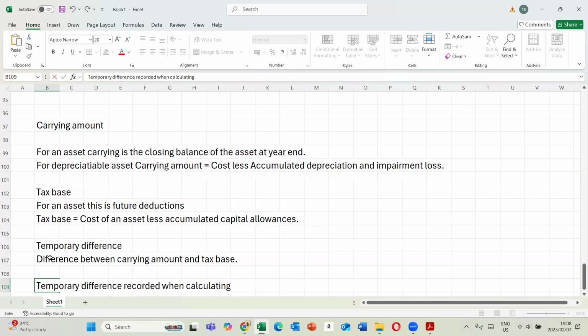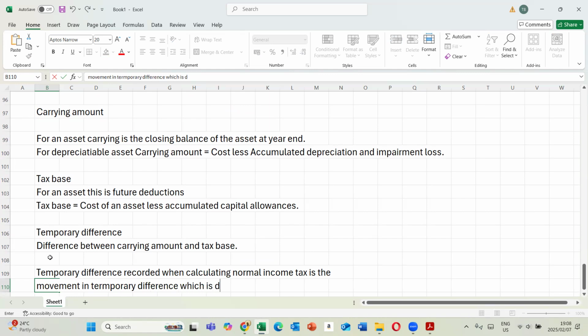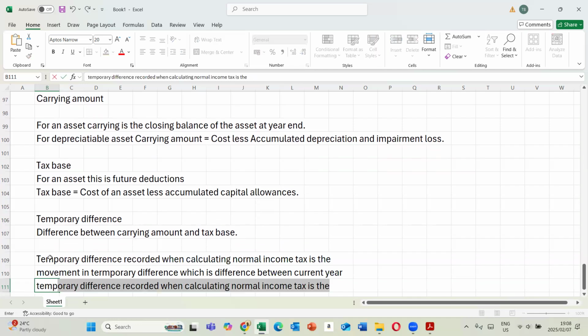Calculating normal income tax, the movement in temporary difference is the difference between the current year temporary difference and the prior year temporary difference.